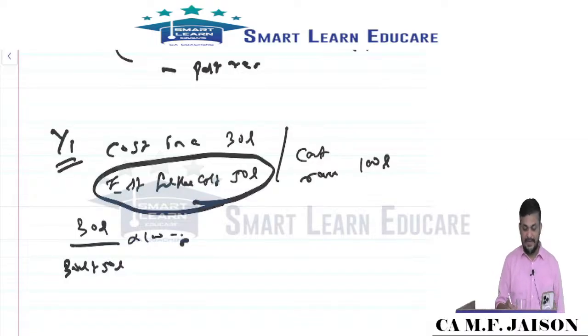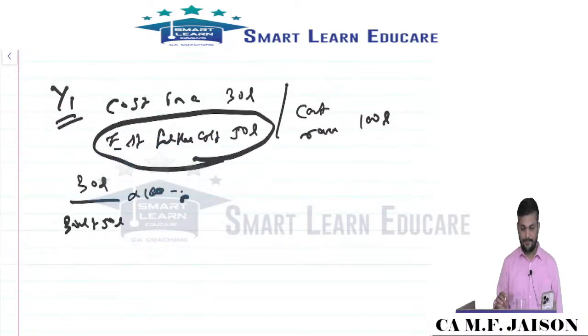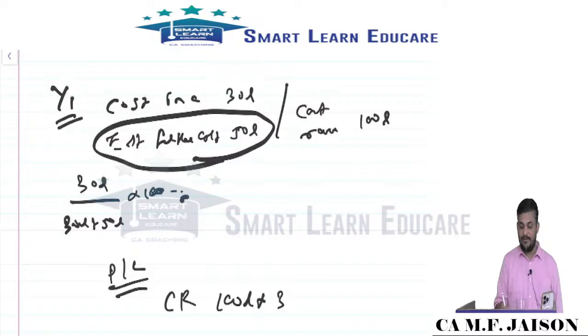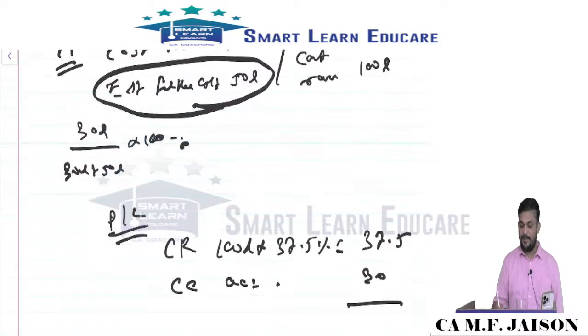So can anybody tell the percentage here? Number is given, what is the percentage? I think it is somewhere 37.5 percentage. 30 by 30 plus 50 into 100, 30 by 80 into 100. For profit or loss: contract revenue 100 lakhs into 37.5%. Contract cost, no computation; actuals of that year will be given in the question, 30. So profit is 7.5. Like that we are arriving in the first year.